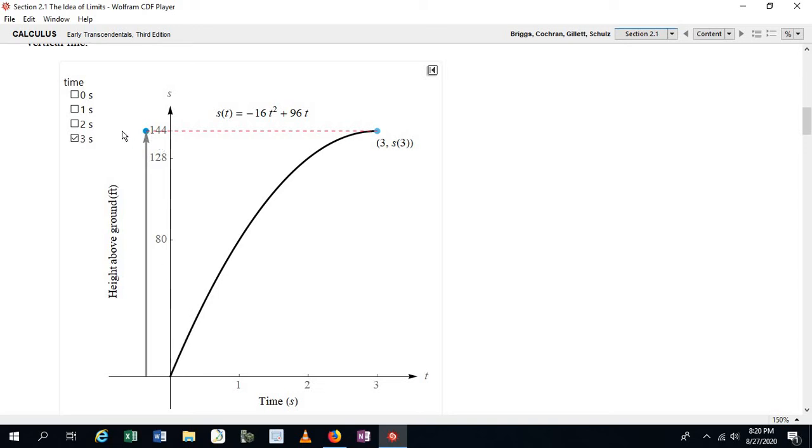Okay, and now we're going to compare that to its position when t is equal to 1. If you plug a 1 into this function, you get 80 out. Okay, so it's 80 feet above the ground when t is equal to 1. And so if we want to find the average velocity, we need to know how far it traveled over this time period. Okay, and so I think you can see it traveled 144 minus 80, it traveled 64 feet over a time period of 3 minus 1, which would be 2 seconds.